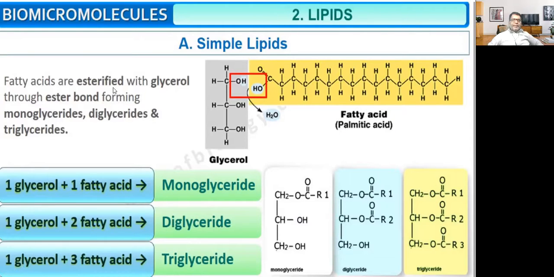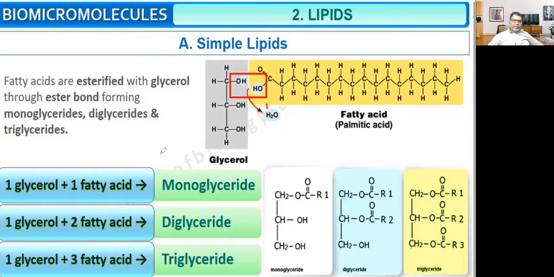Fatty acids are sometimes esterified with glycerol. So this is glycerol, this is a fatty acid, which has RCOOH. One molecule of hydroxyl of this fatty acid reacts with hydrogen over here, and dehydration takes place.